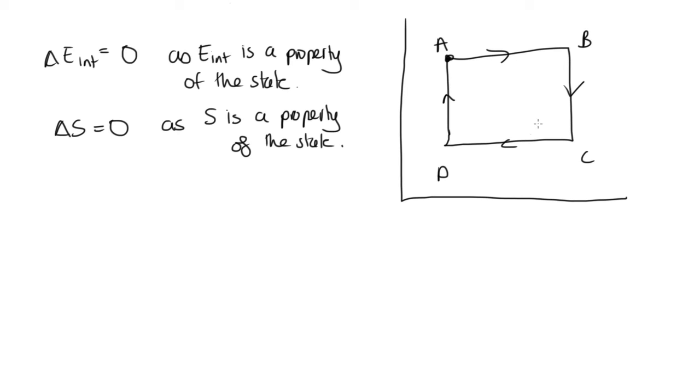So the work done for this one, the A to B, is large and negative, so that's the biggest. So the work done would be negative. But if it went around the path in the opposite direction, it would be positive. So we don't know if it's negative or positive.